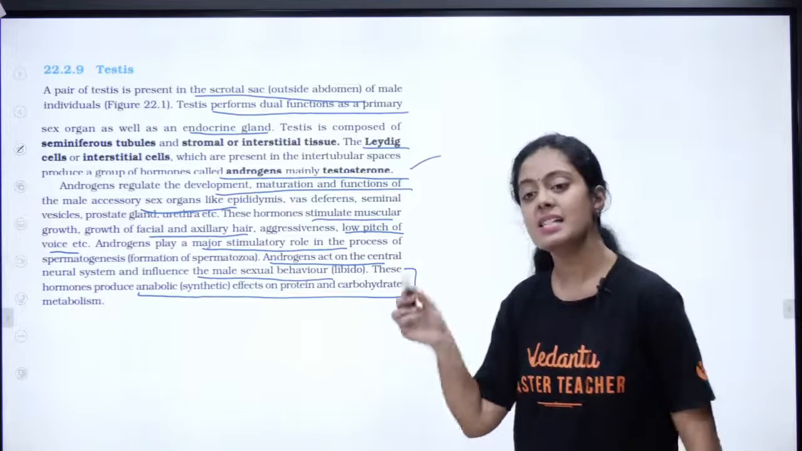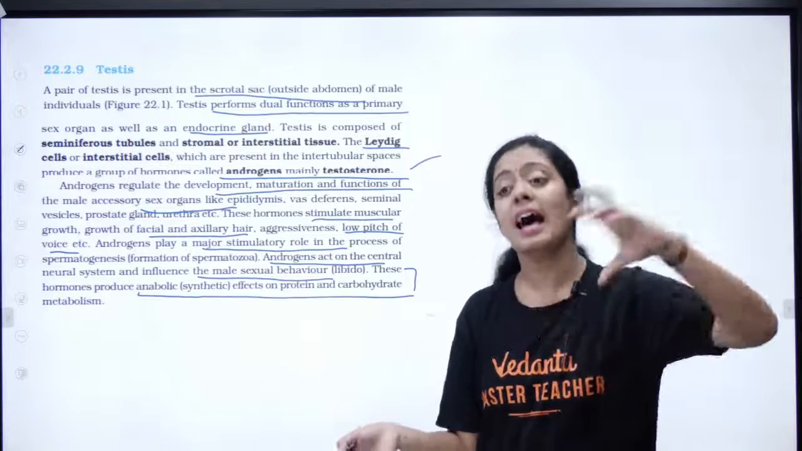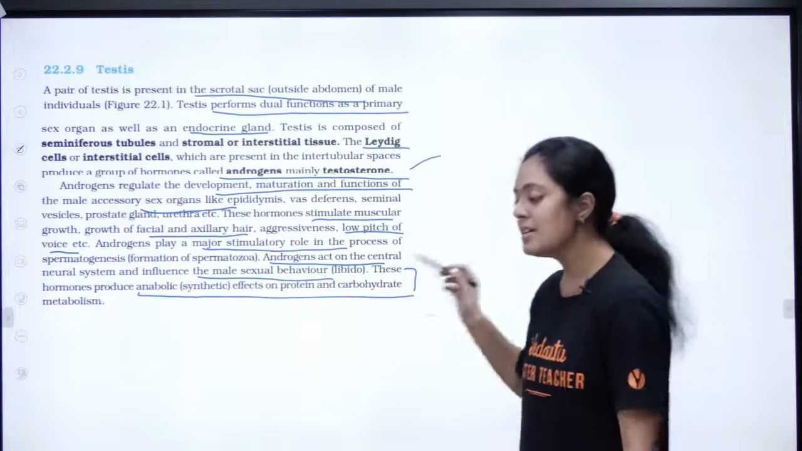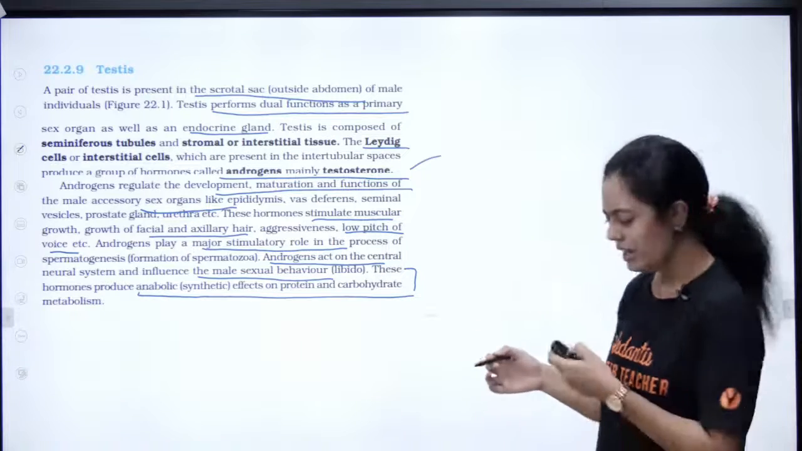Okay, so this is something new. And every line is a PYQ. They can ask in terms of testis as well as your human reproductive system. You can ask it in both ways. Okay, so this is already repeated.